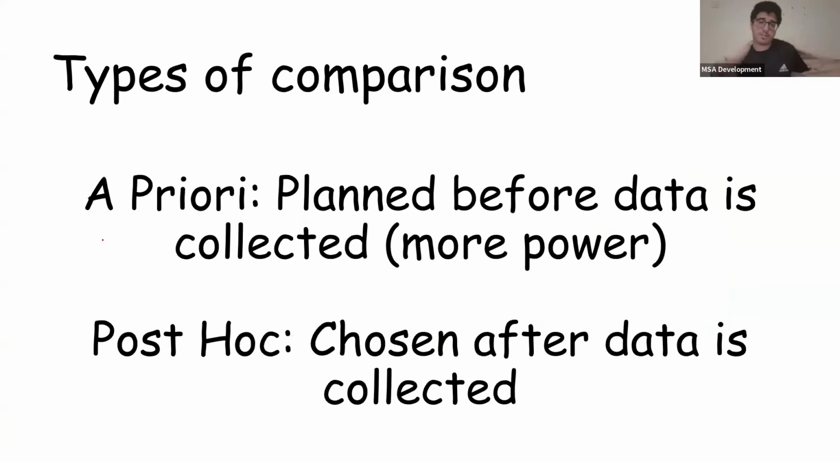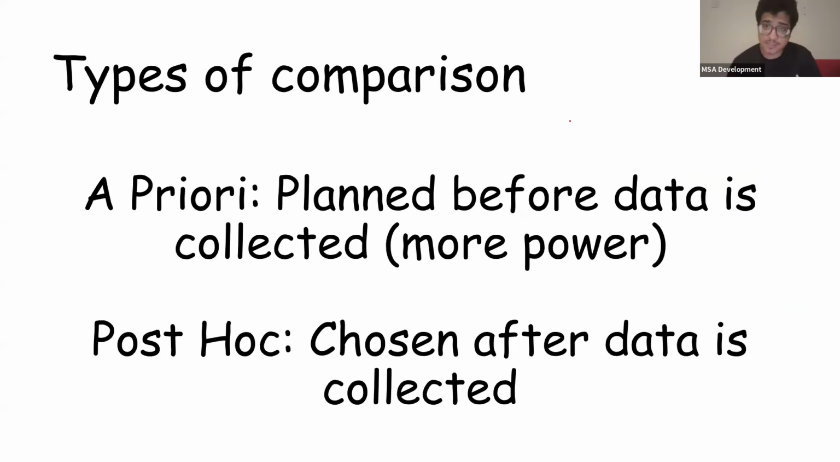Now, there are 2 types of comparisons. We have a priori, planned before data is collected, and we have post hoc, chosen after the data is collected. Now, a priori has more power than post hoc, and why is that? Well, with a priori we're planning these beforehand, so there's no chance for us to rig the results.